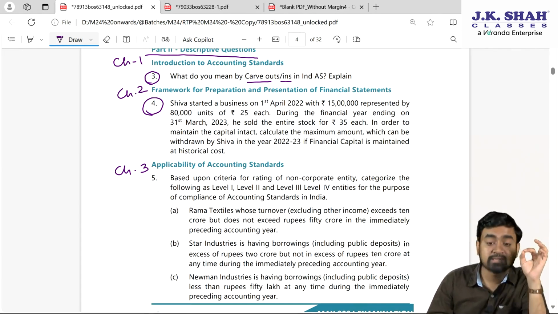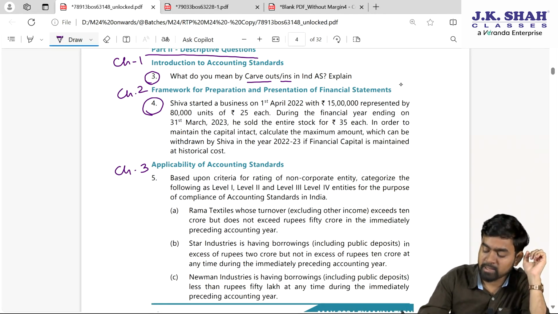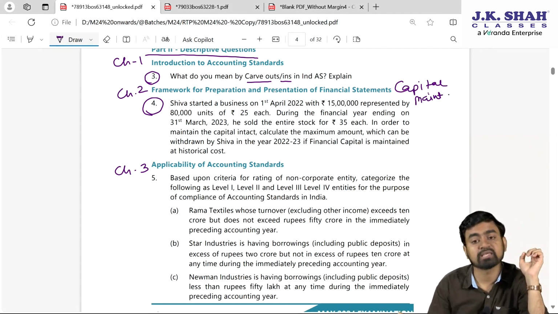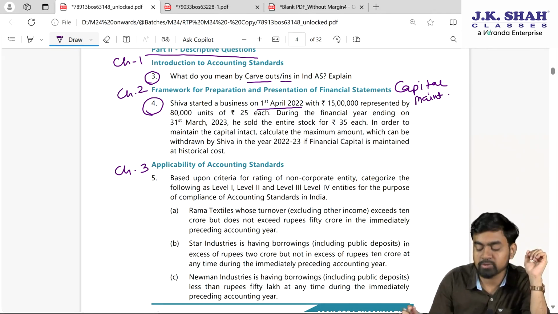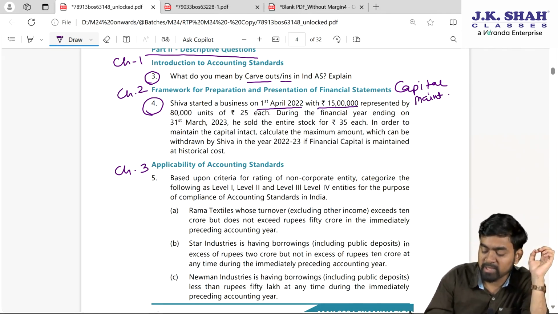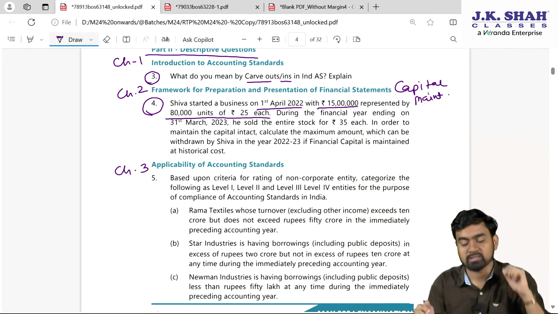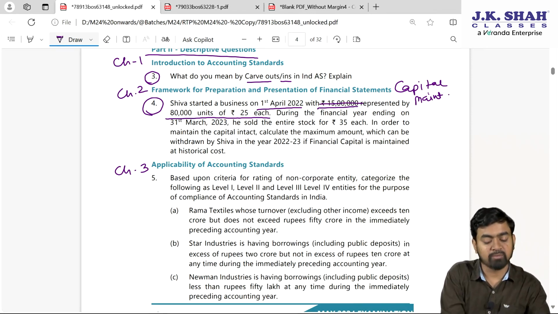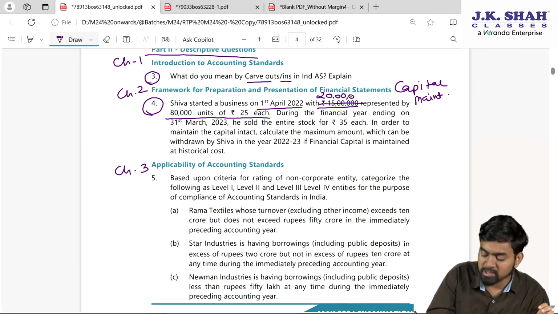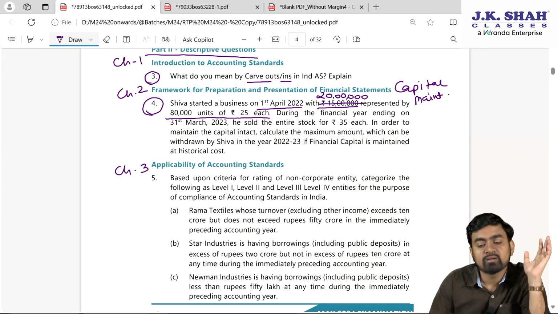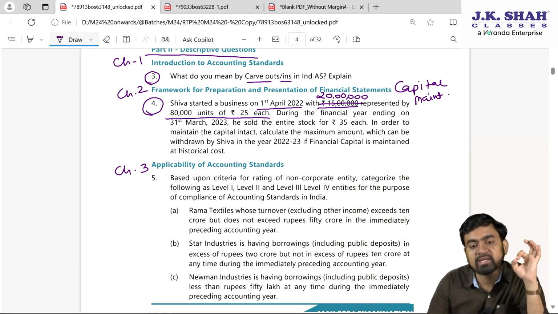Fine. Now, this sum is based on capital maintenance. Try and understand what it says. Shiva started business on 1st April 2022 with 15 lakh represented by 80,000 units of 25 each. This 15 lakh is wrong, my dear students. If you confirm 80,000 into 25, it comes to 20 lakhs. So, that is mistake in the institute PDF. Shiva started business on 1st April with 20 lakh represented by 80,000 units of 25 each.